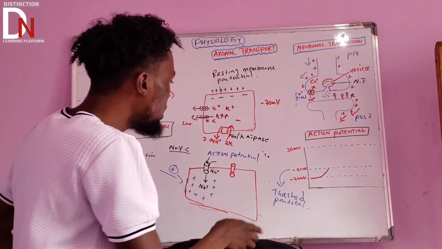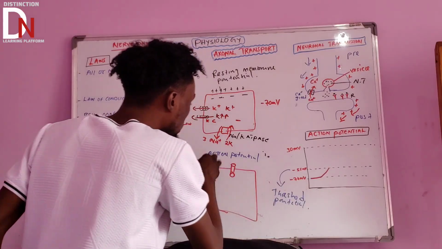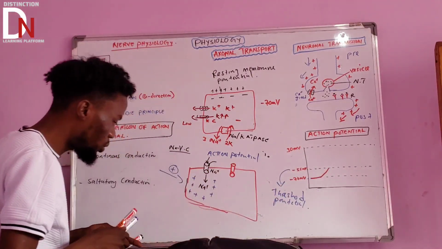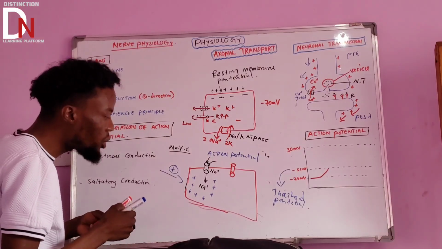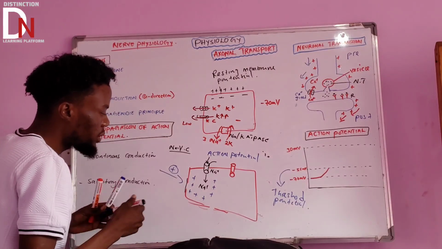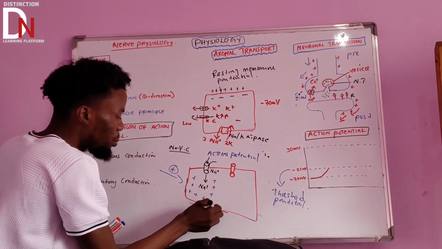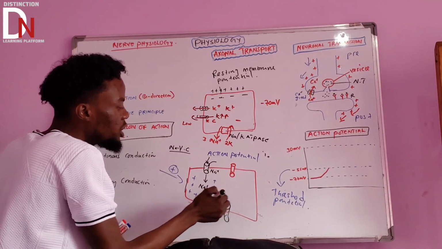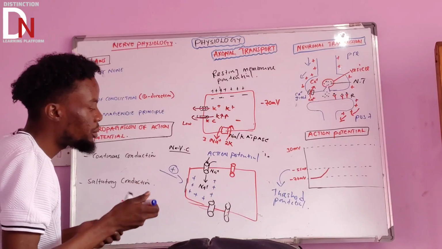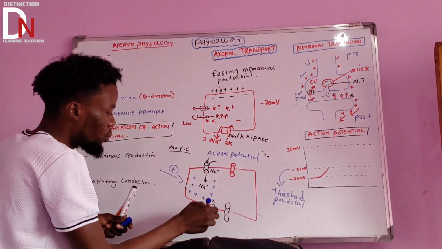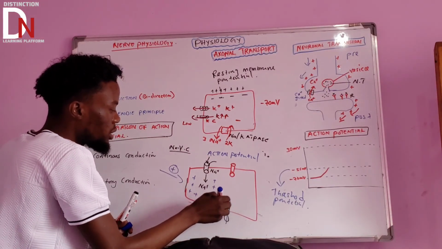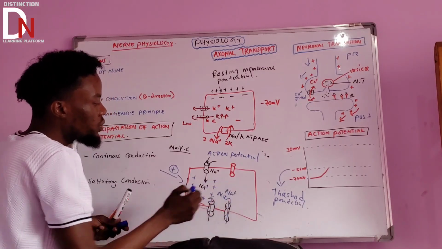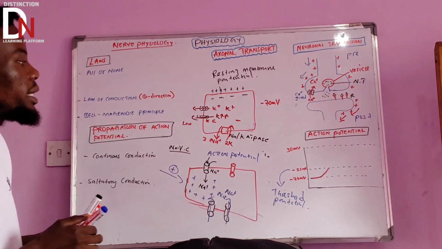The moment you hit this threshold potential, because the sodium channels are open, what's going to happen? More sodium channels are going to open, so that more sodium ions can rush into the cell.